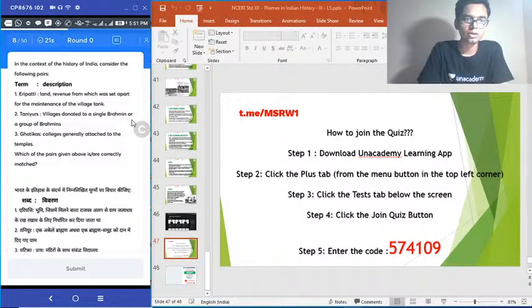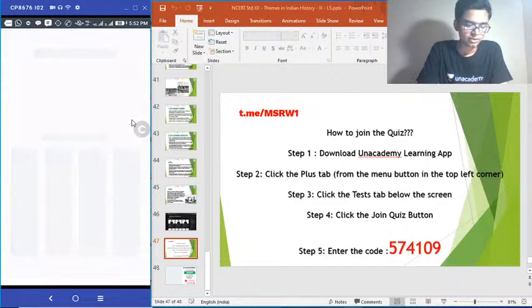Is going on. 1. Iripatti, land revenue from which was set apart for the maintenance of village tank. 2. Taniyur, villages donated to a single Brahmin or group of Brahmins. 3. Gatikas, colleges generally attached to temples. Select the correct answer. So the topic for today's quiz is medieval India, and it is happening. Okay. Medieval India quiz is progressing.